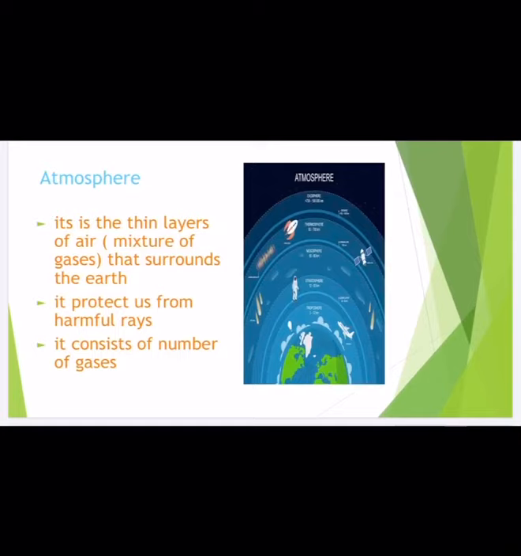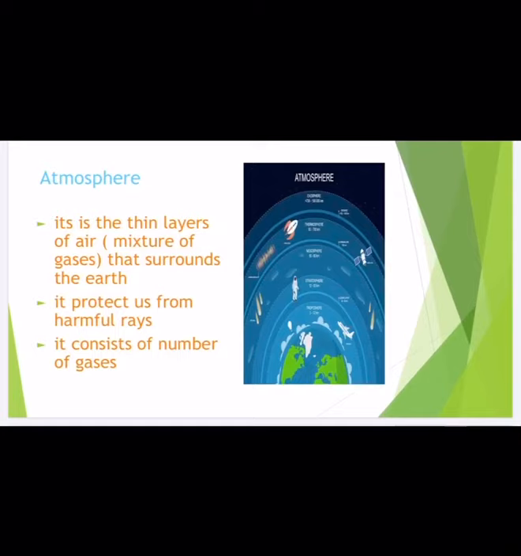This all will be called a mixture of gases. That will be called air. It protects us from harmful rays. Yes, you know that the ozone layer is present in our atmosphere, where the sunlight cannot be transferred directly onto the earth. So the ozone layer will stop those rays and protect us.